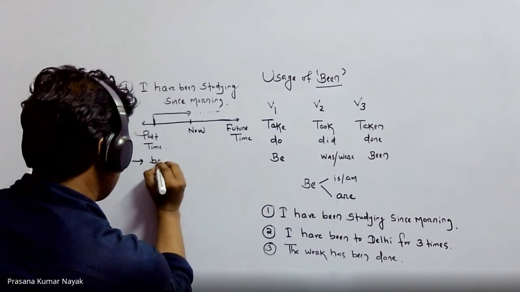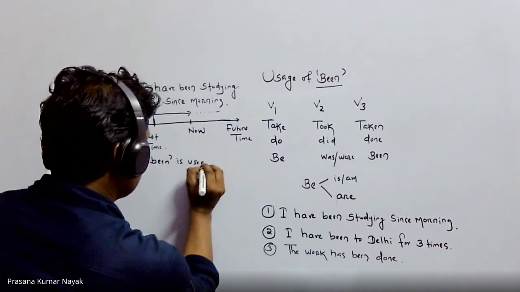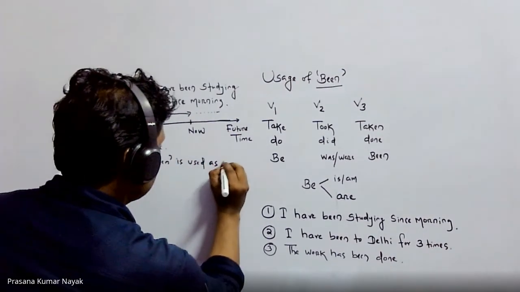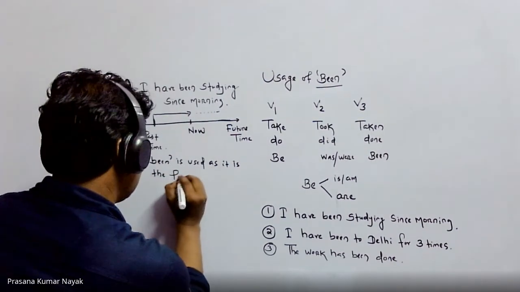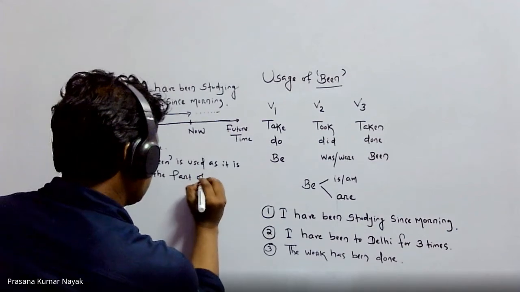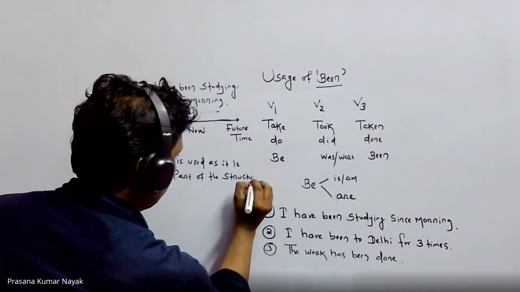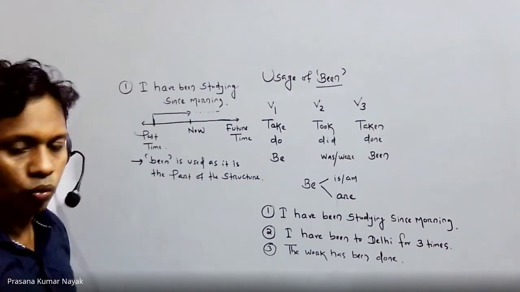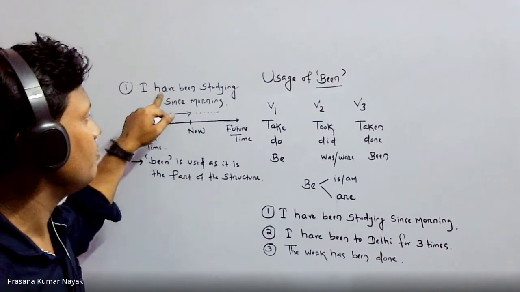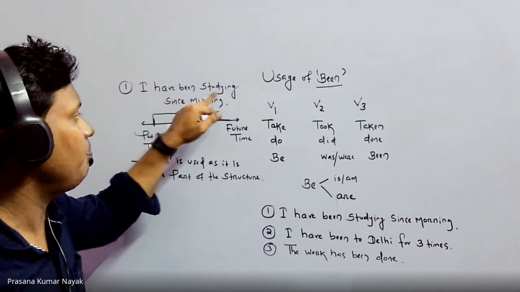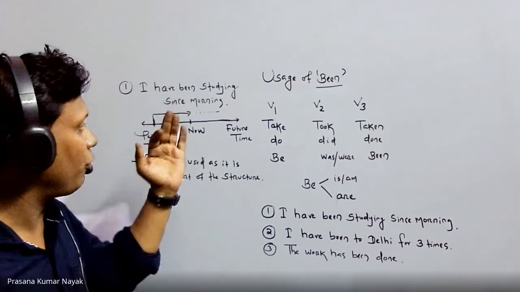Been is used as it is the part of the structure. What is the structure? Subject plus has or have plus been plus V1 plus ing. That is, you can say, present perfect progressive.